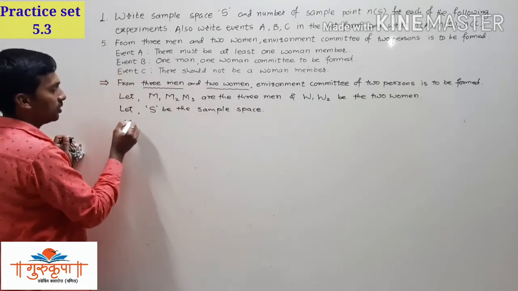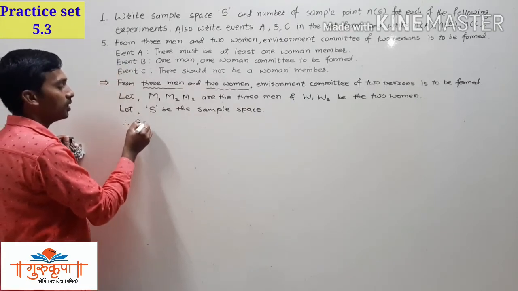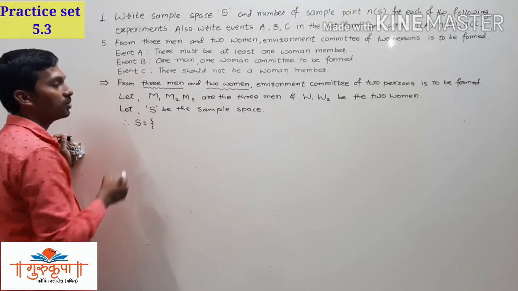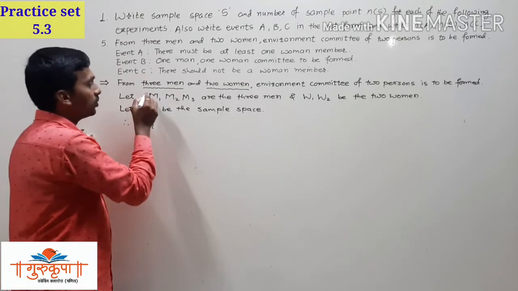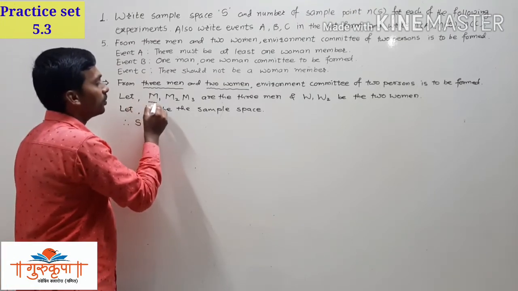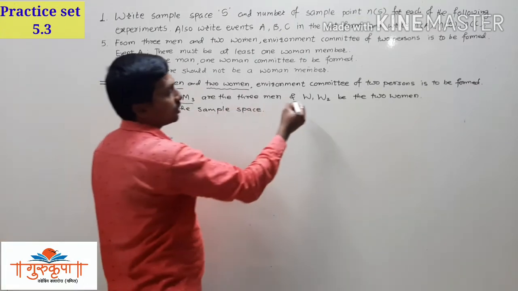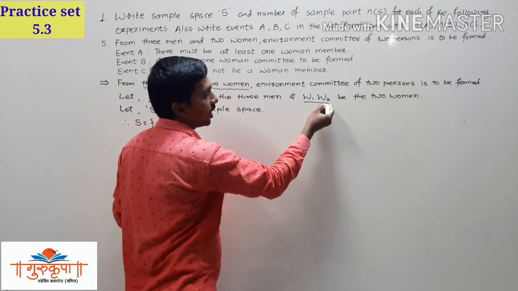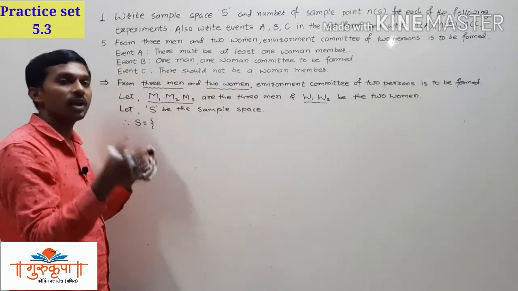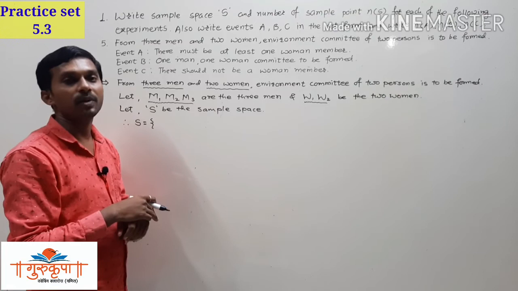Therefore, S is equal to, in curly brackets. We have to form the committees of 2 persons. So first of all, we will prepare the committees of men only. Then we will form the committees of women only. And then we will form the committees combined, men and women together.